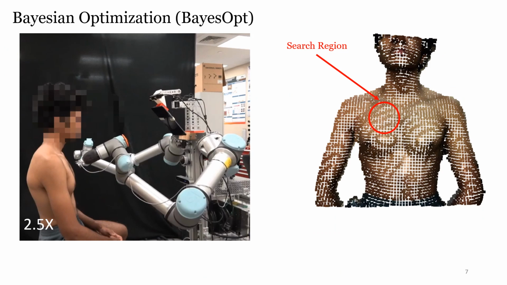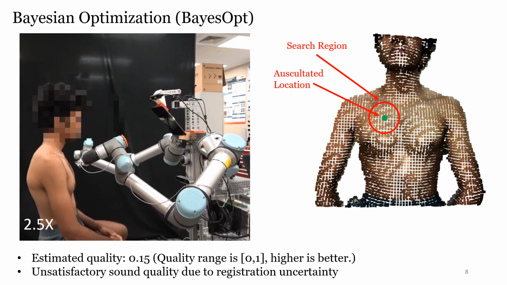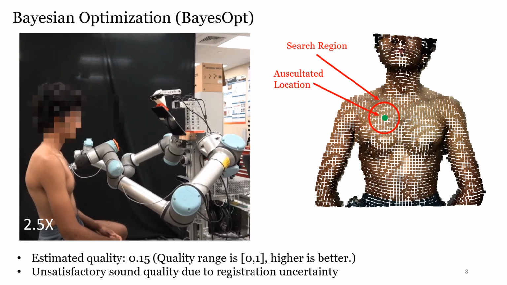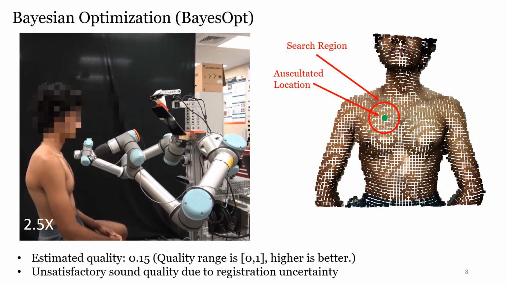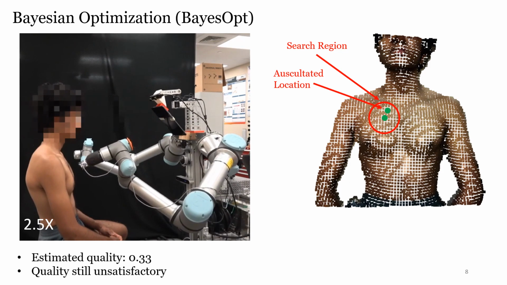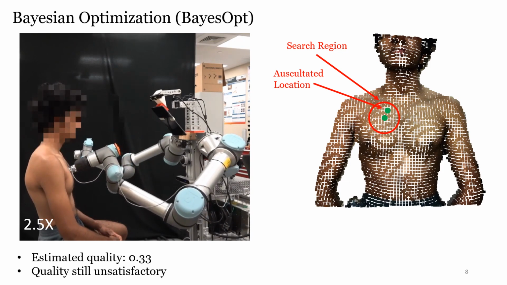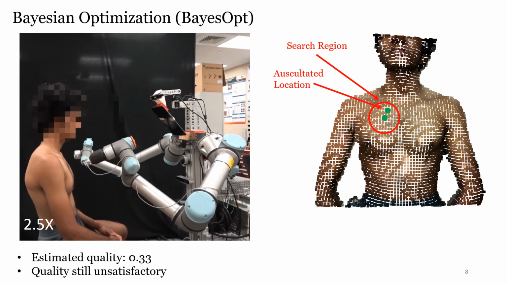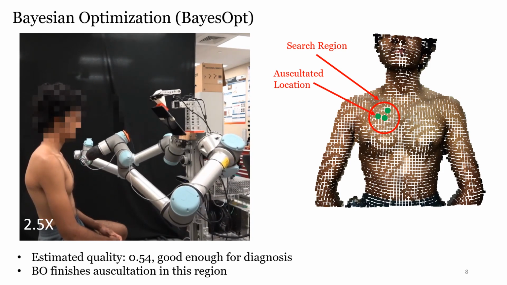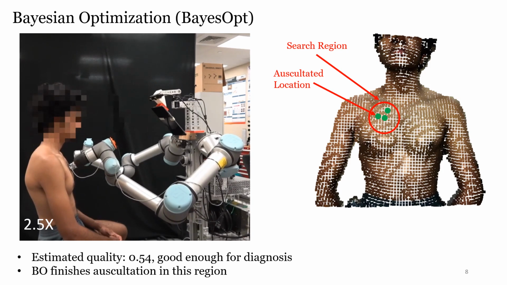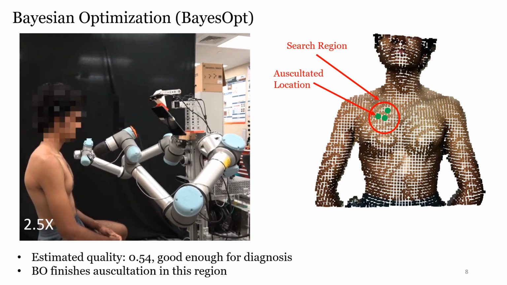Next, we demonstrate heart auscultation in one region. The first attempt gives an estimated sound quality of 0.15, which is poor due to registration uncertainty. The second attempt is still unsatisfactory. The third attempt gives a quality of 0.54, which is above 0.5, a threshold we consult experts to set for satisfactory quality. The robot then moves on to the next region to auscultate.